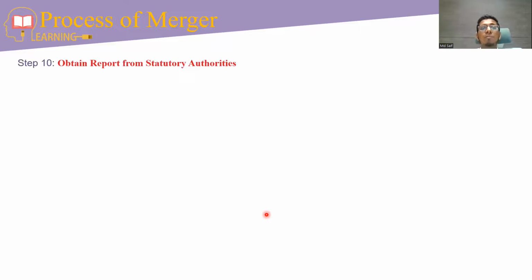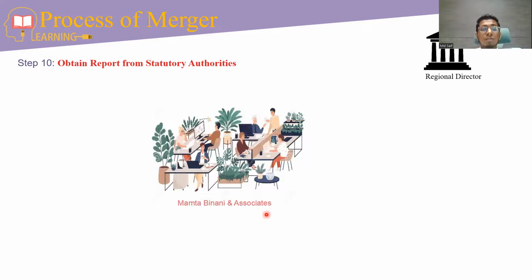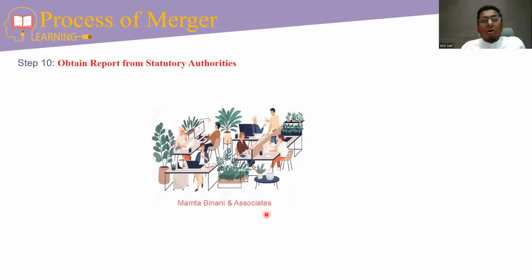The next step is to obtain a report from a statutory authority, or we can say obtain a non-objection certificate (NOC) from statutory authorities. In the last step, we serve the notice of petition to all statutory authorities.